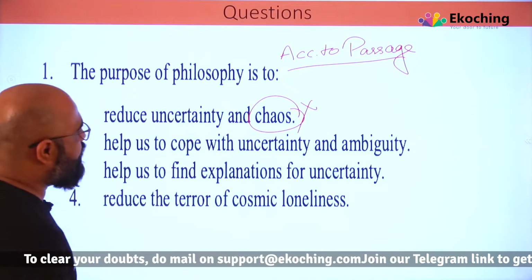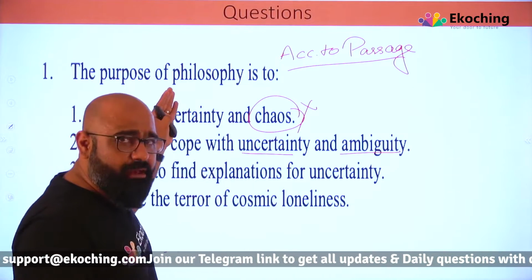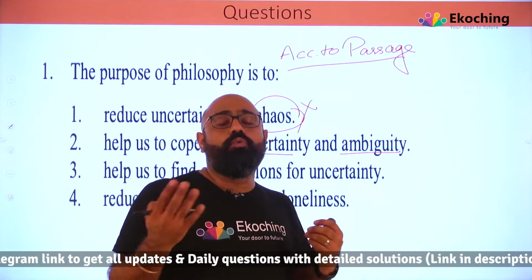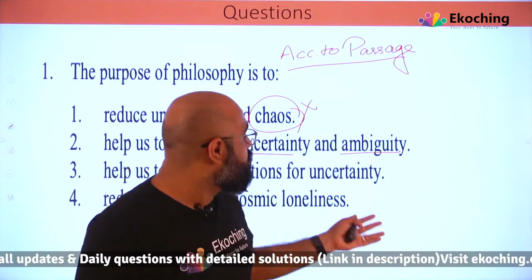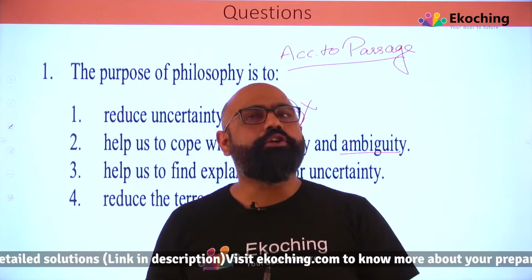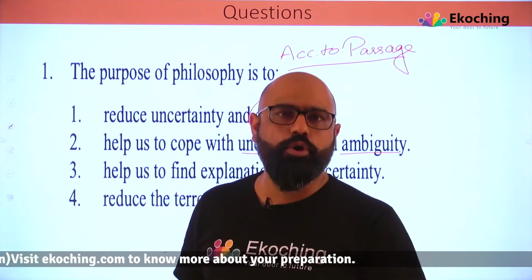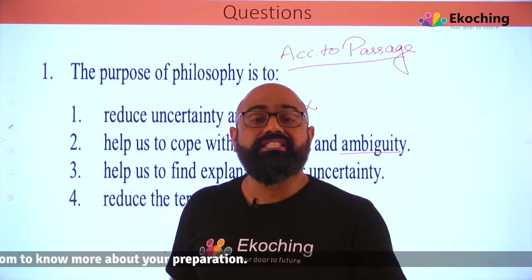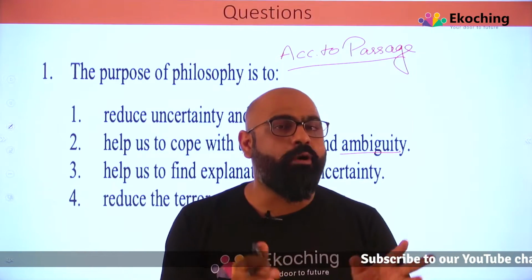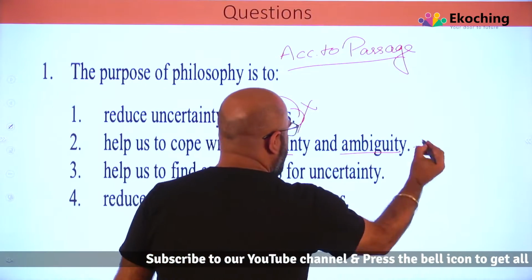Help us to cope with uncertainty and ambiguity. Yes, uncertainty is there. That's why we have not even eliminated it in the first option also. So uncertainty is there. We don't know. We don't know what to do, how to do it, why, and all those things. And ambiguity, whatever we are doing. So let's say if we are talking about those lines, science will only give us the answer to how little we know. But when we depend on theology, if we are dependent on how little we know, we are insensitive or ignorant about many other things which we know, the knowledge, right? So yes, he's trying to explain that. It can be my answer for sure.